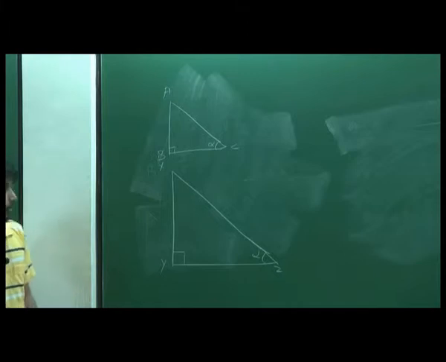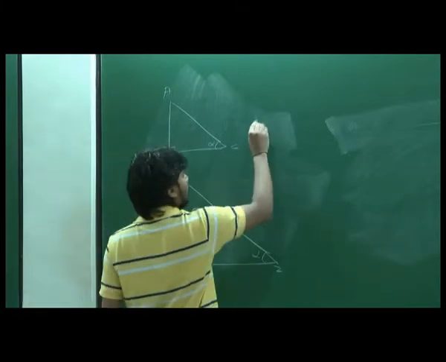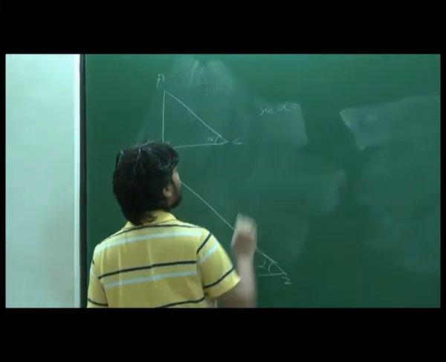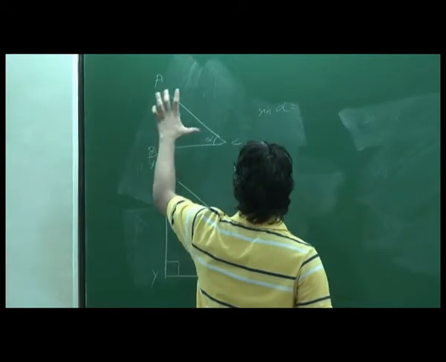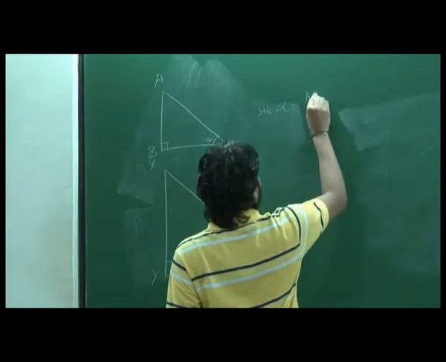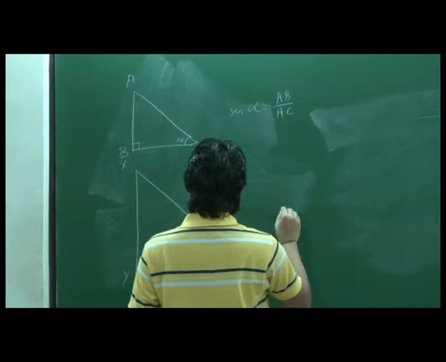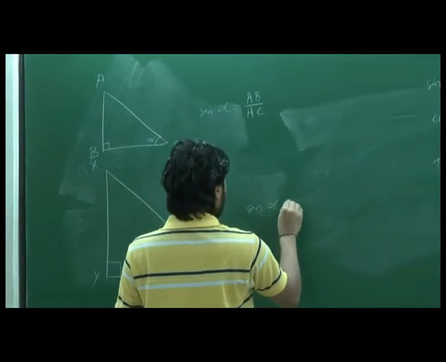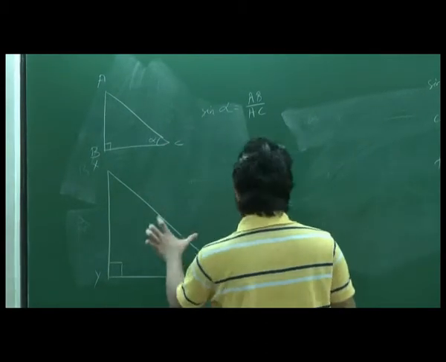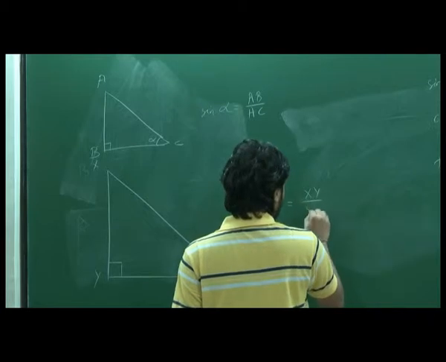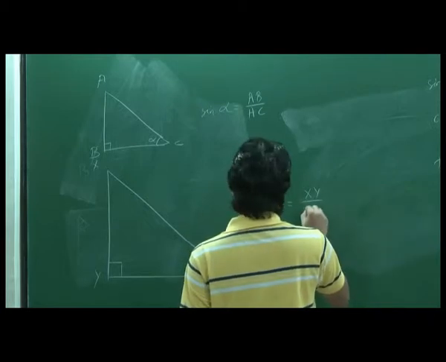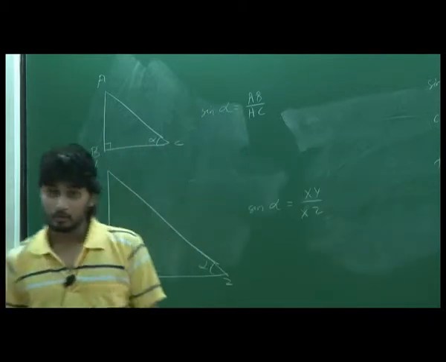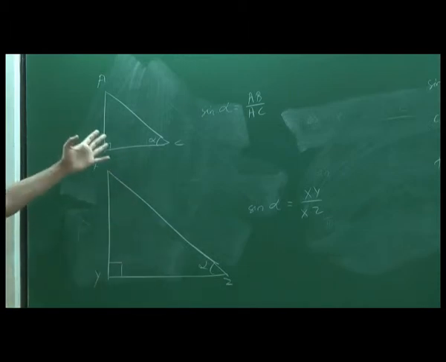Okay. So in this case, what would be sine alpha? Opposite by hypotenuse, that is AB by AC. Here sine alpha is XY by XZ. Okay. So now we said if you take this triangle, it's that.